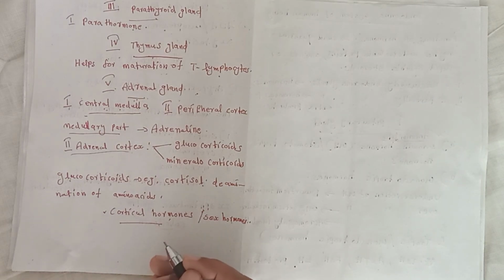Next, overgrowth of adrenal cortex in mature females results in development of male characters such as beard and deep voice.